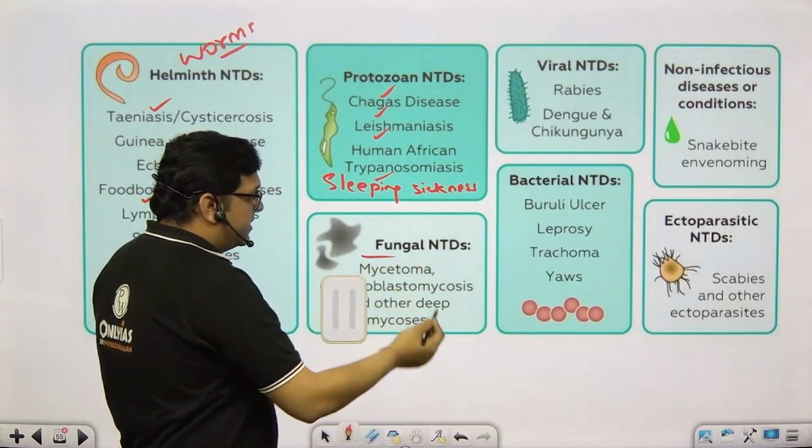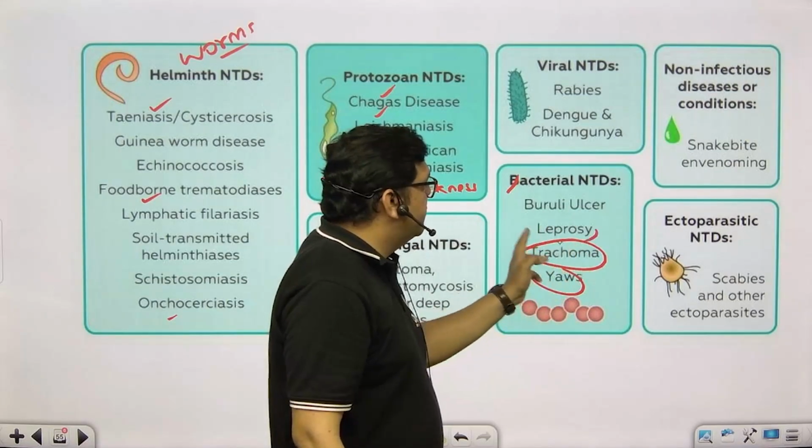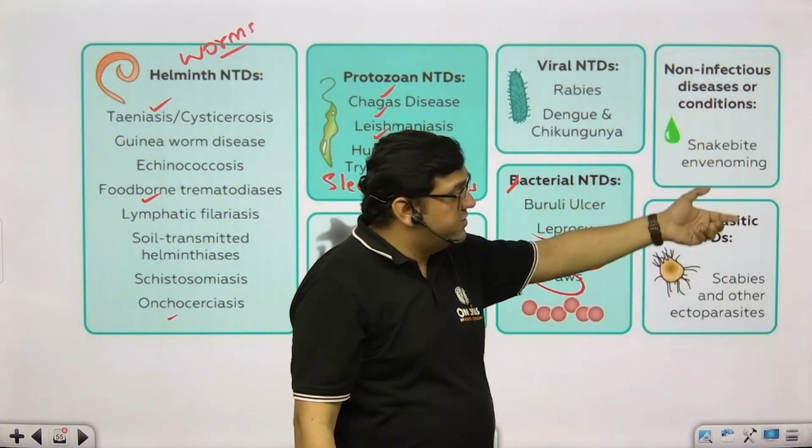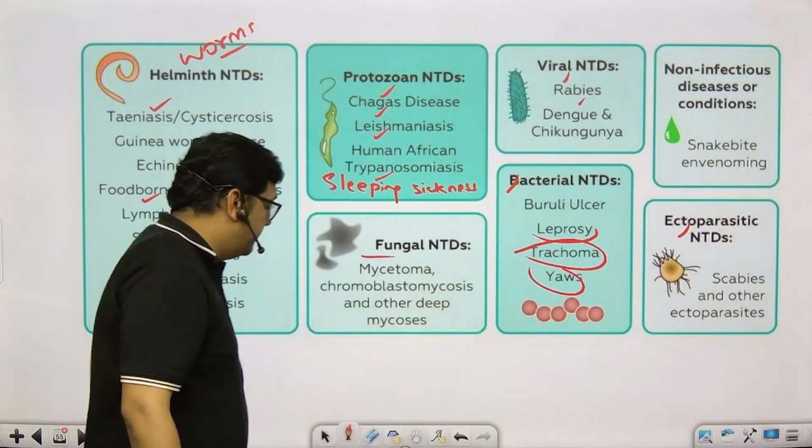Then fungal diseases are there. Some of the bacterial diseases are there: Trachoma is one of them, Yaws is one of them, and Leprosy is one of them. Then there are ectoparasites, which are present outside the body. Viral diseases like rabies, dengue and chikungunya are also there.